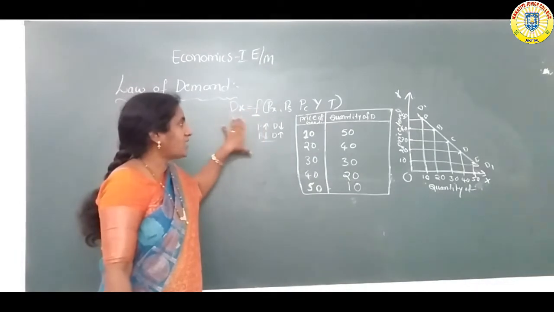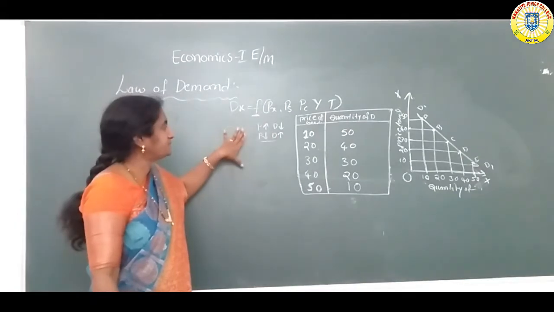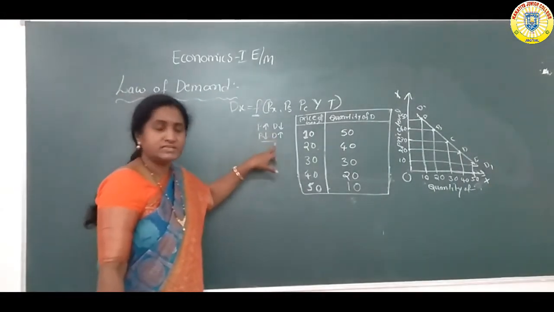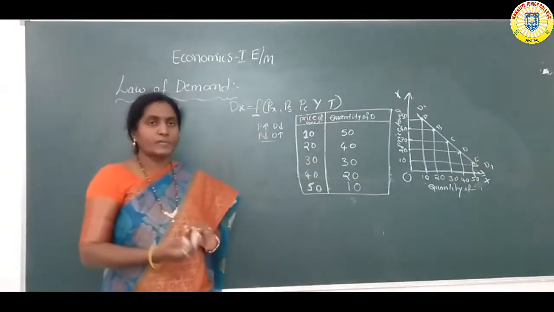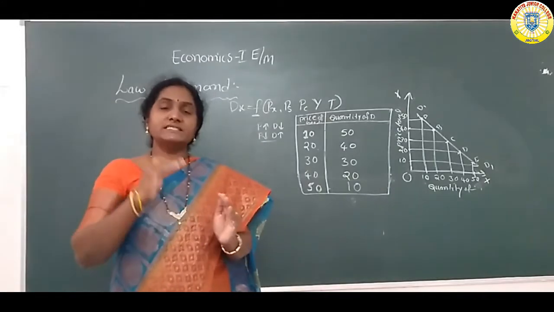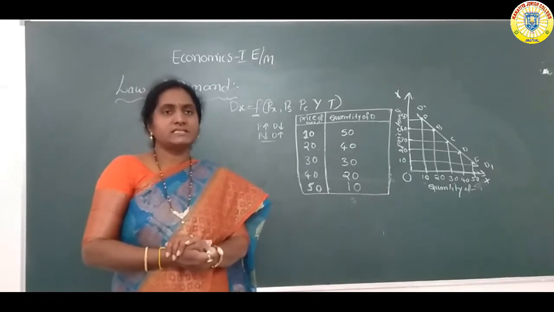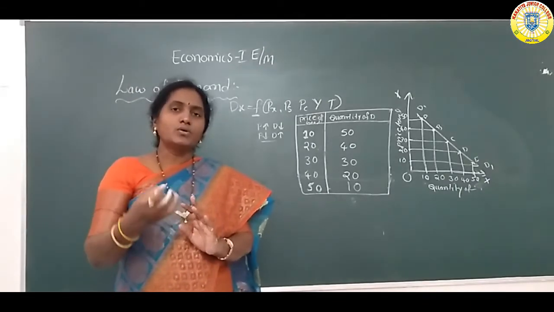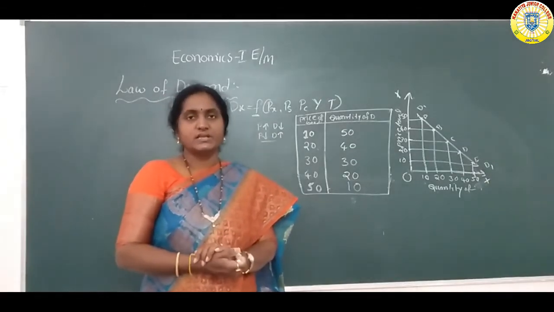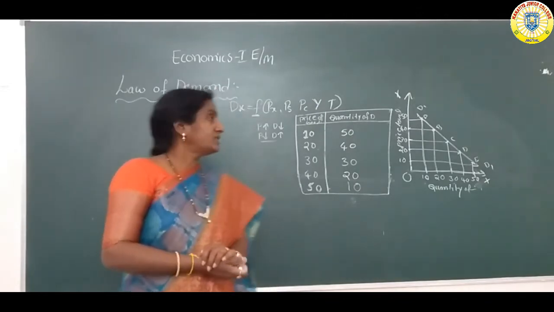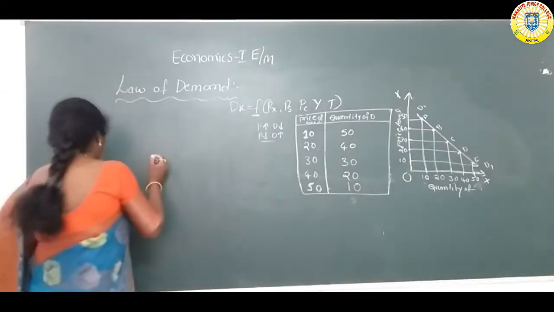All remaining things are constant. When price increases, demand must decrease. When price decreases, demand must increase. This is the law. Actually, according to the law of demand, when price increases, demand must decrease. But in some rare situations, even when the price of the goods increases, the consumer purchases more of the commodity. Those situations are known as exceptions to the law of demand.